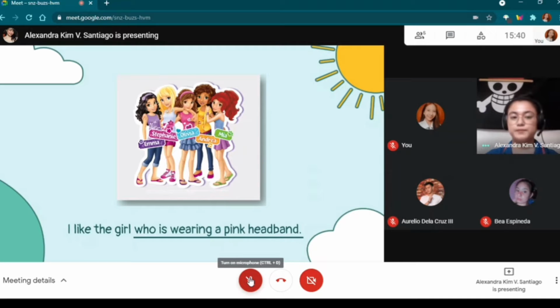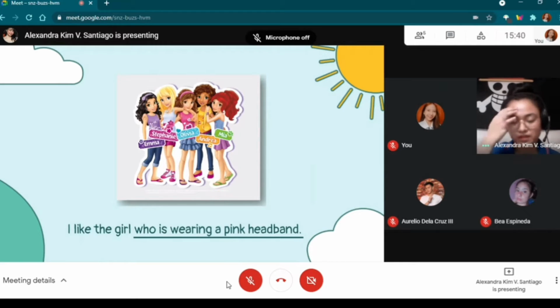Anyone? Raimundo, ma'am. Okay, Raimundo. It starts with a relative pronoun. Okay, thank you. So always remember that a relative clause starts with a relative pronoun. So this sentence is an example of a defining relative clause. What can you notice about the defining relative clause?